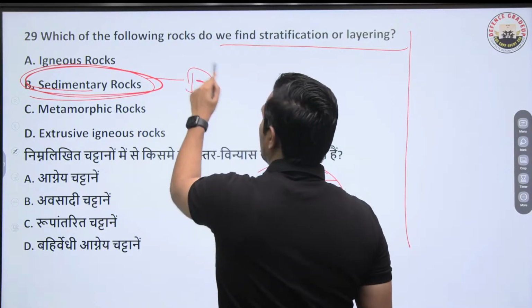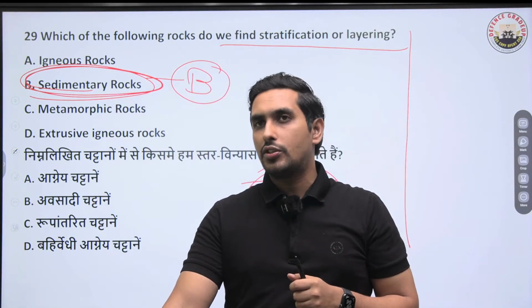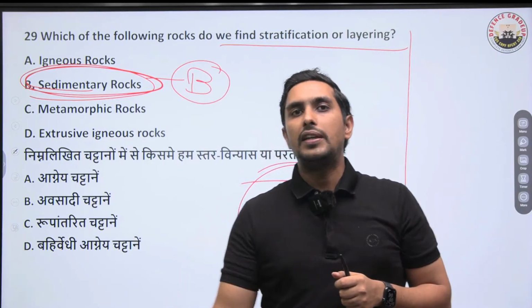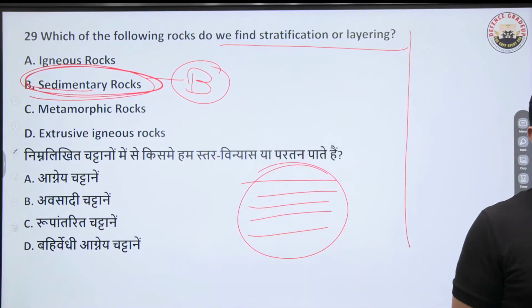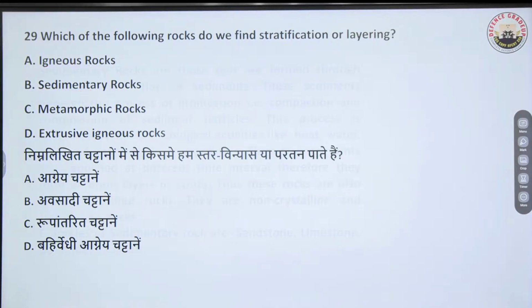So B is the right answer. Now this is again a very easy question, but in the exam you will have easy to difficult questions, all kinds of questions. So please be prepared for easy questions as well. Got it? Okay. Moving to the next one.